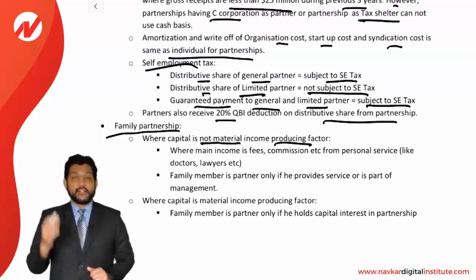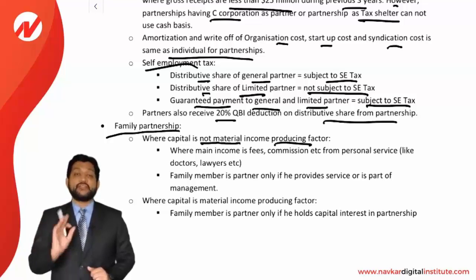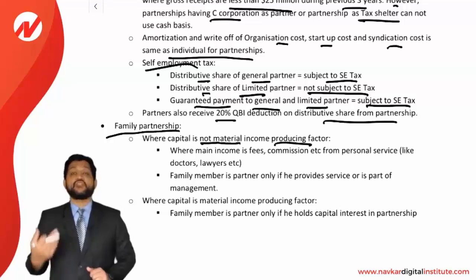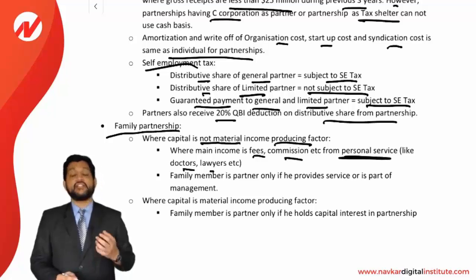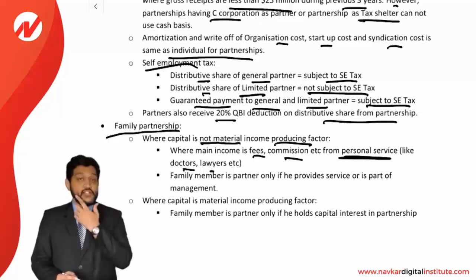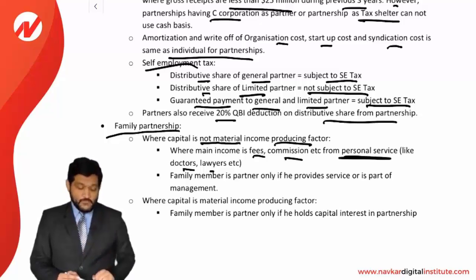It means it is such a business where capital is not so important, but skill and service are the main source, where services, a skill or management is the main part, where the main income is fees, commission, etc. from personal services like doctors, lawyers, etc. It is called a service business where capital is not a major source, because where you need to purchase goods, the capital is a major source. But in this type of business where you provide personal services, capital is not much needed. So capital is not a material source.